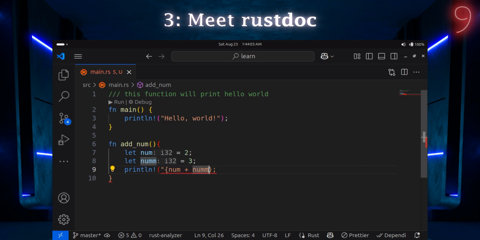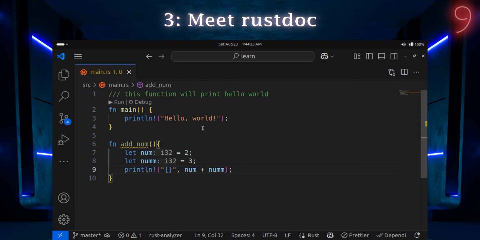And this is a standard way of printing something in Rust. Now you can see we have printed the number we are adding in our terminal.